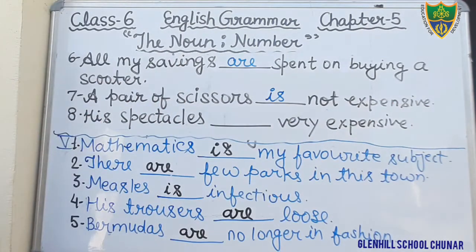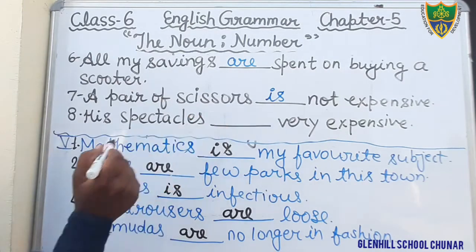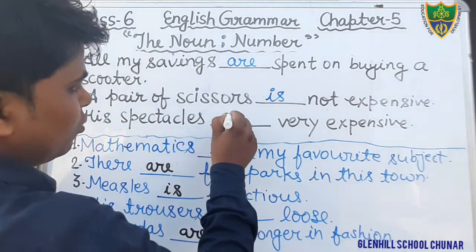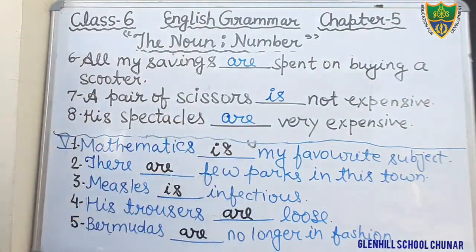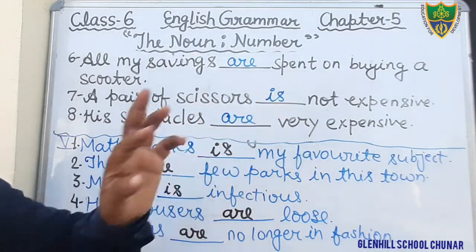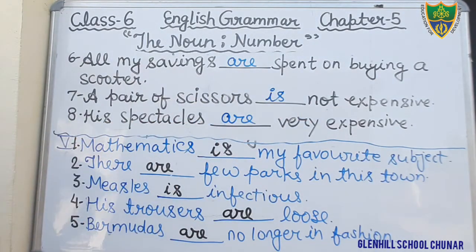Okay, a pair of scissors is not expensive. His spectacles are, you can see, are very expensive. It is always used as a plural. His spectacles are very expensive. Okay, students, just fill it in your notebook, in your book. Now, next question.